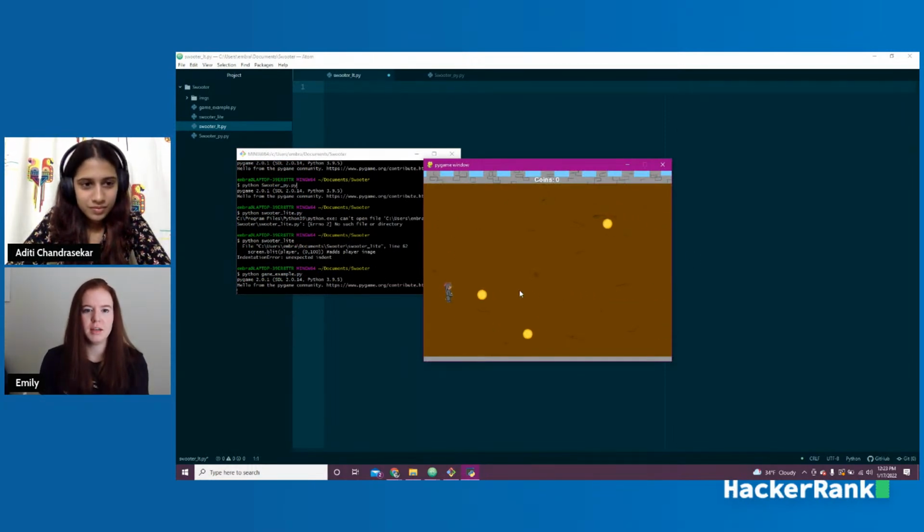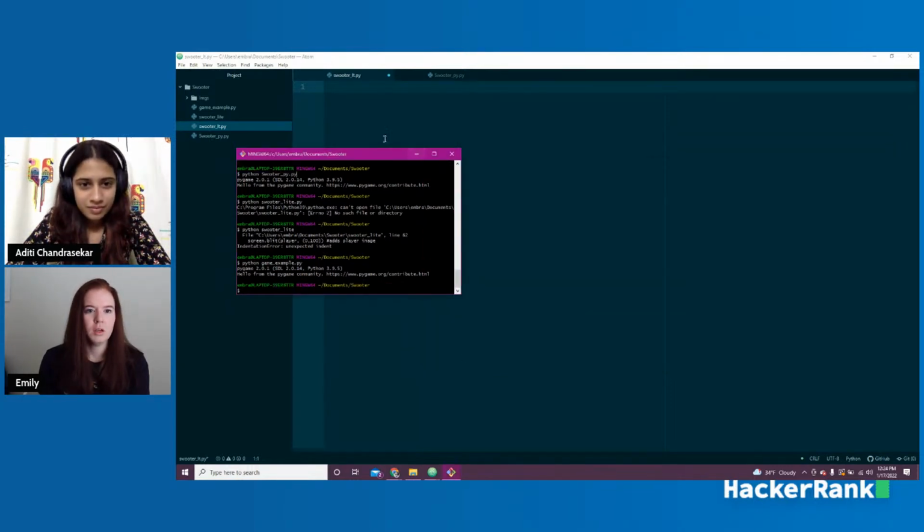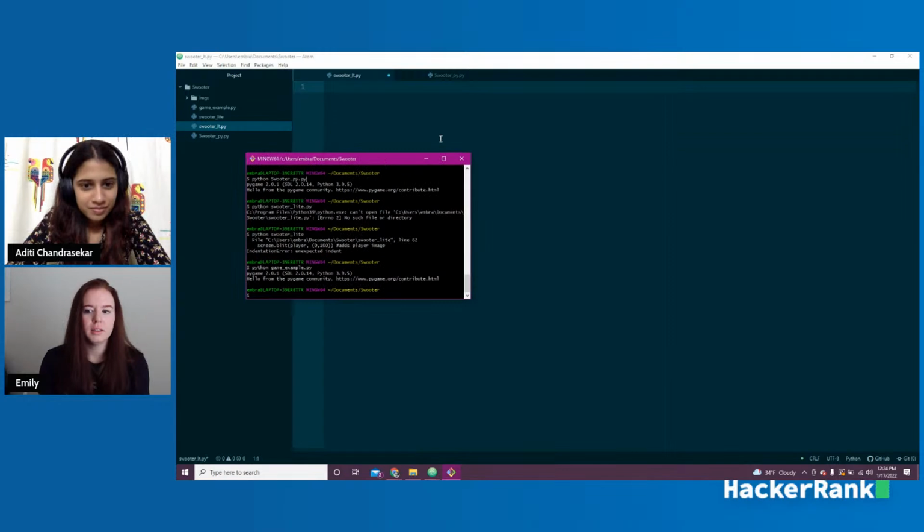So we're basically going to be creating this. We'll be able to move it up and down. We'll collect coins as we go, and you'll see the coin counter up at the top. This is what we're going to do in 45 minutes or so. So let's go ahead and get started.